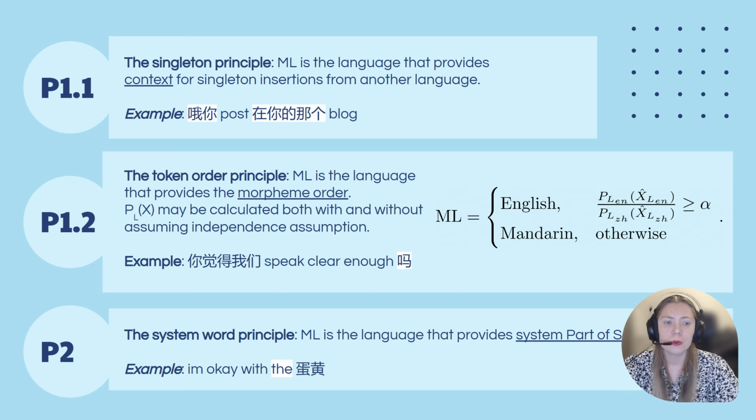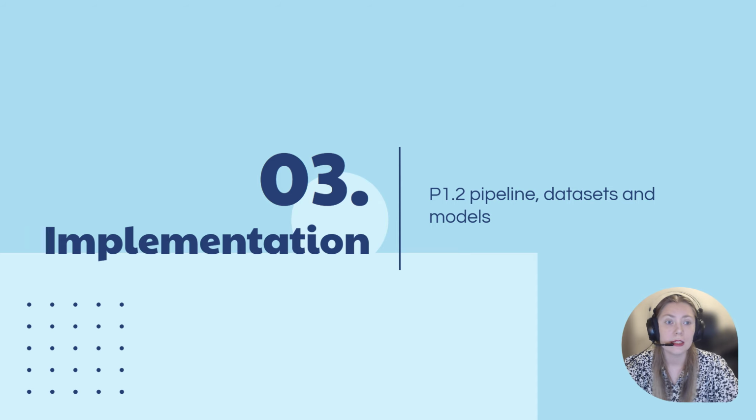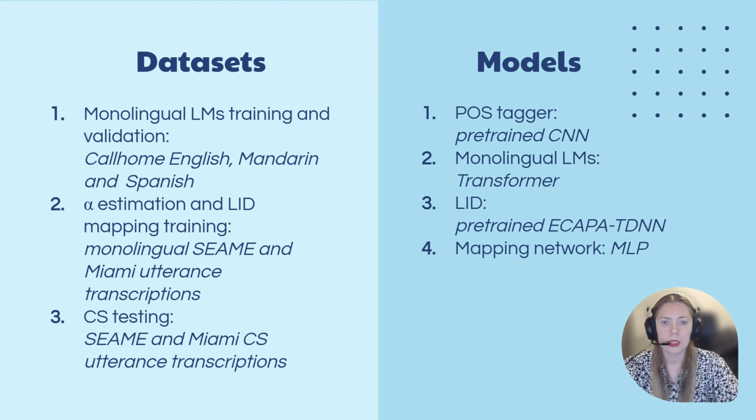Now that the implementations of the principle for matrix language determination have been defined, let us talk about the implementations of the principles described in previous slides. For the aforementioned monolingual language models, transformer architecture and Callhome datasets are used. These monolingual language models are used for the implementation of the principle P1.2. Apart from that, scaling factor estimation of the monolingual language models for P1.2 is performed using monolingual utterances from CME and Miami. The testing is carried out on code-switched utterances from the two corpora.